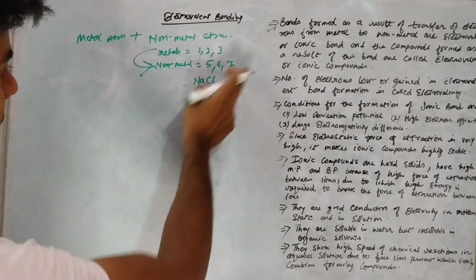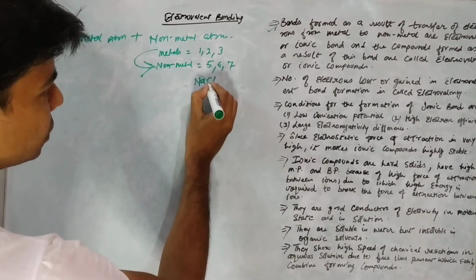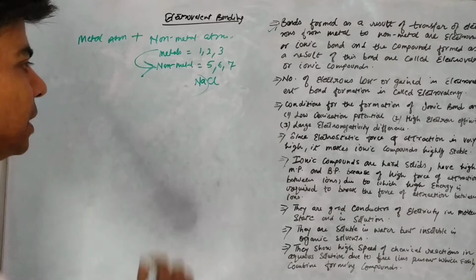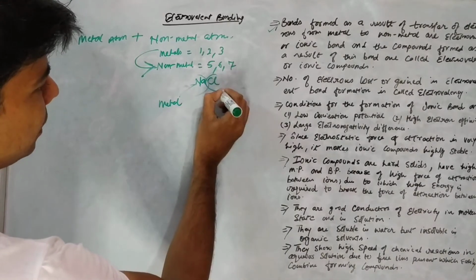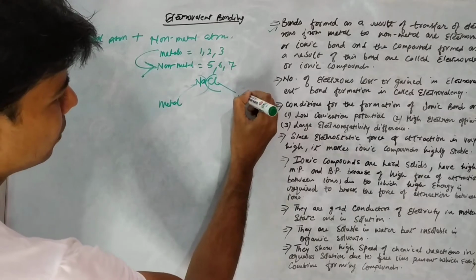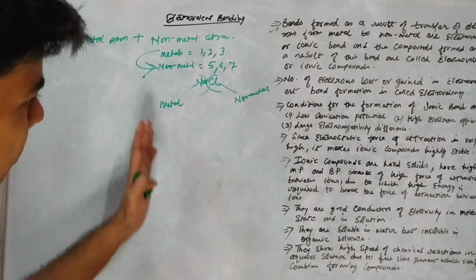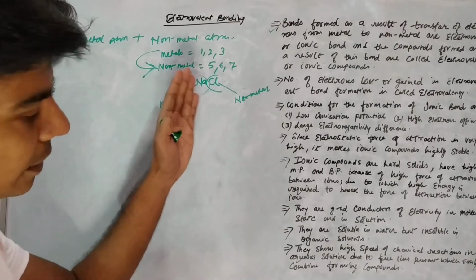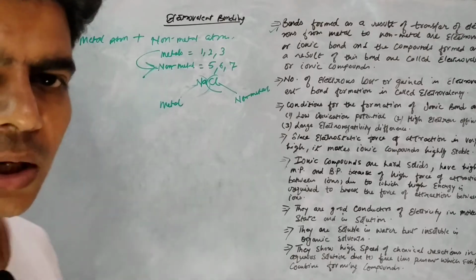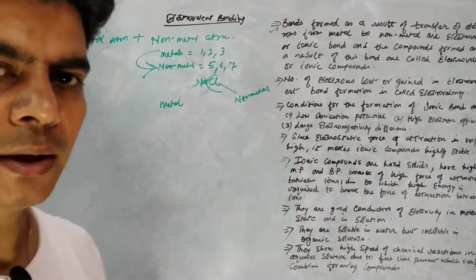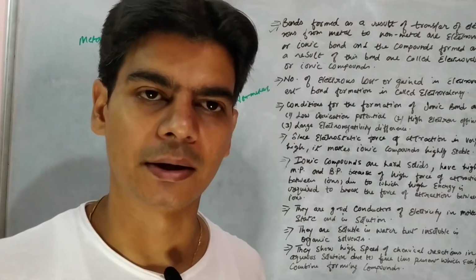Based on what we have just studied, we know that sodium is a metal atom and chlorine is a non-metal atom. Since it consists of a metal and a non-metal, we can directly say that there is an electrovalent bond in this compound. Why? Because electrovalent bonds are formed between a metal and a non-metal.